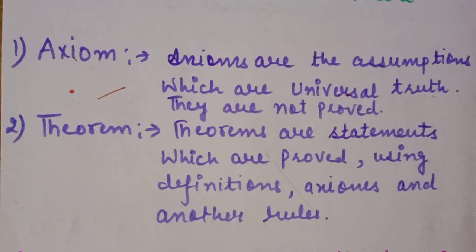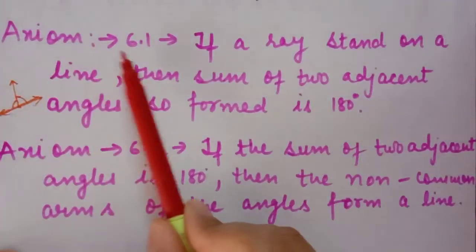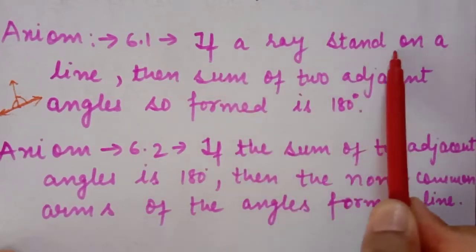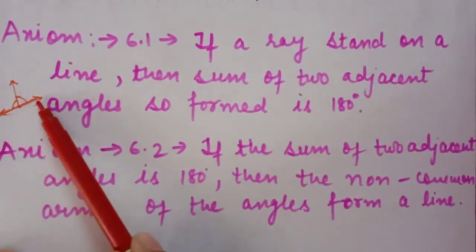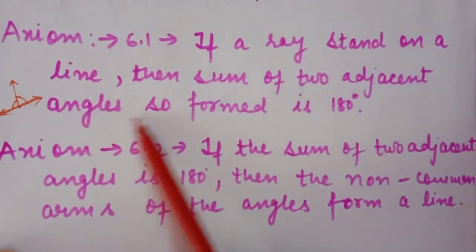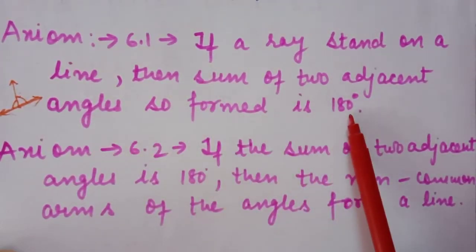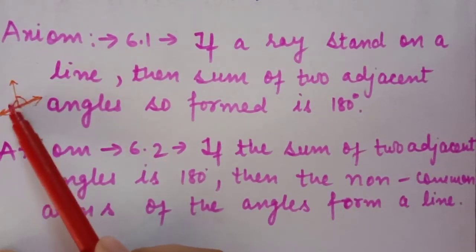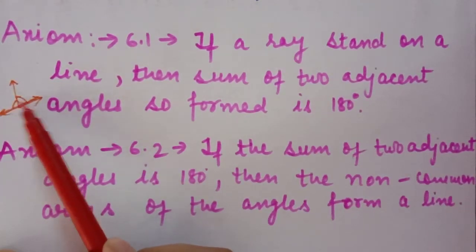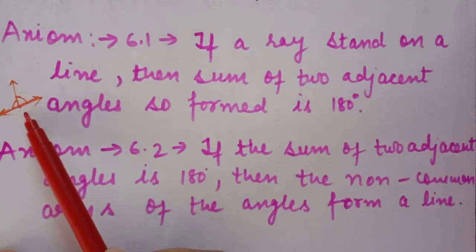First, axiom 6.1: if a ray stands on a line, the sum of two adjacent angles so formed is 180 degrees. You know it is a linear pair.